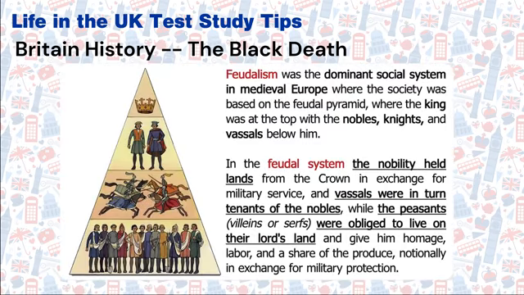What is feudalism? Feudalism was the dominant social system in medieval Europe, where society was based on the feudal pyramid, with the king at the top and the nobles, knights, and vassals below him. In the feudal system, the nobility held lands from the crown in exchange for military service, and vassals were in turn tenants of the nobles, while the peasants were obliged to live on their lord's land and give him homage, labor, and a share of the produce, notionally in exchange for military protection.